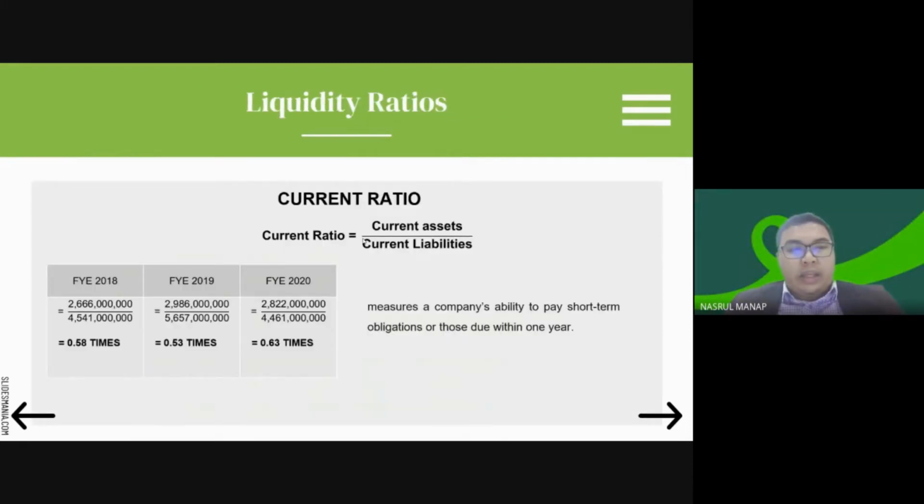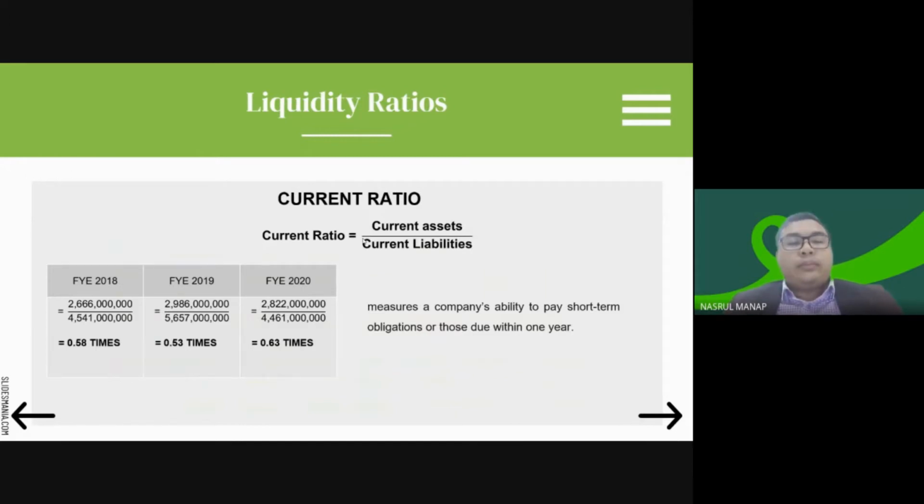Next, we begin with my part, that is current ratio under the liquidity ratio. The current ratio is formulated as current asset divided by current liability. As we can see, for the year ended 2018, it shows 0.58 times. For the financial year ended 2019, it shows 0.53 times, and financial year ended 2020 shows 0.6 times. It is a measure of a company's ability to pay short-term obligations, or those due within 1 year.